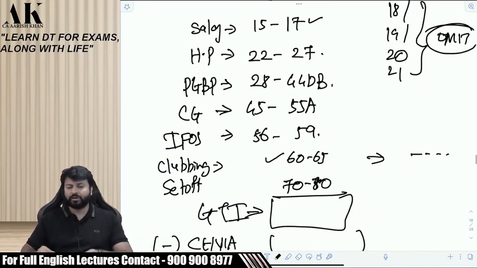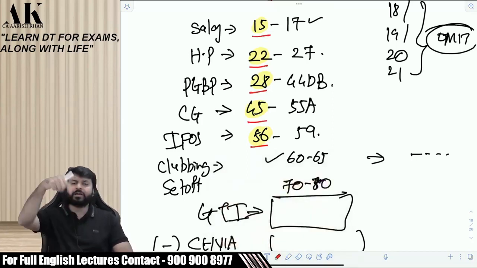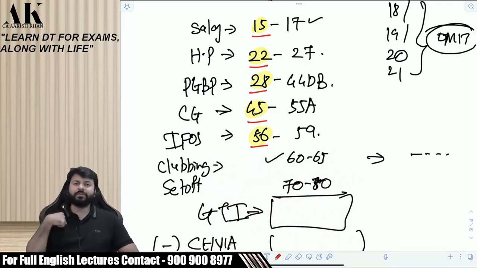So let me tell you this now. Pay attention. The first section of every head, 15, 22, 28, 45 and 56, talks about when you will come under that head. So if you want to see whether your income is under salary or PGBP, read section 15, read section 28.